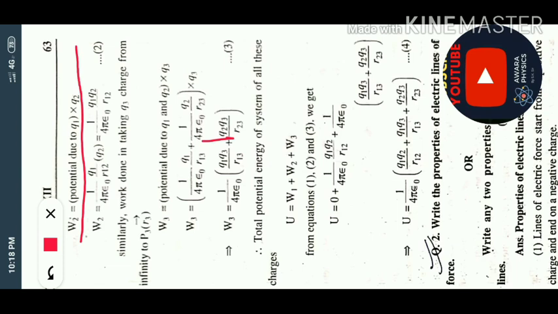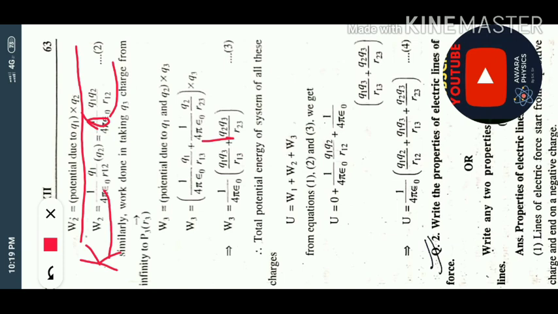See, this 1 upon 4 pi epsilon naught is K. So W2 equals K Q1 Q2 upon R12. This is equation number 2.